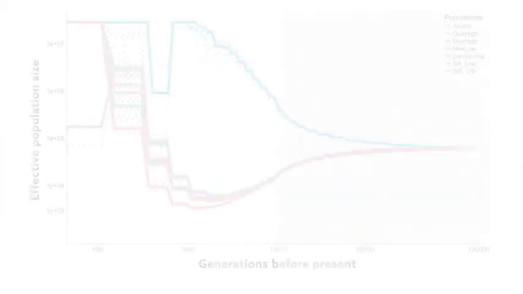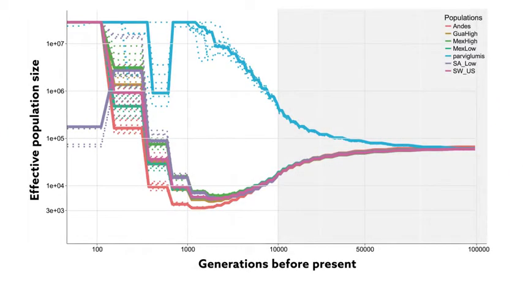The data showed a clear split between the wild and domesticated populations starting about 75,000 years ago. This became more pronounced around 10,000 years ago at the time of domestication.